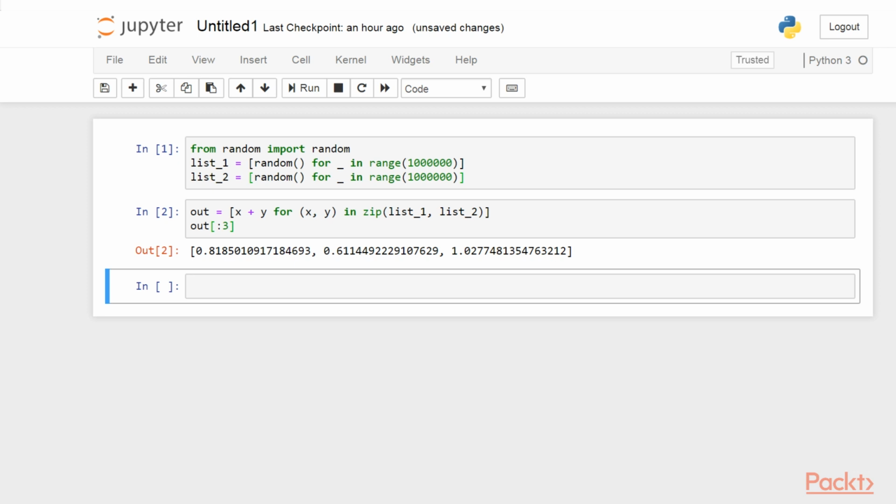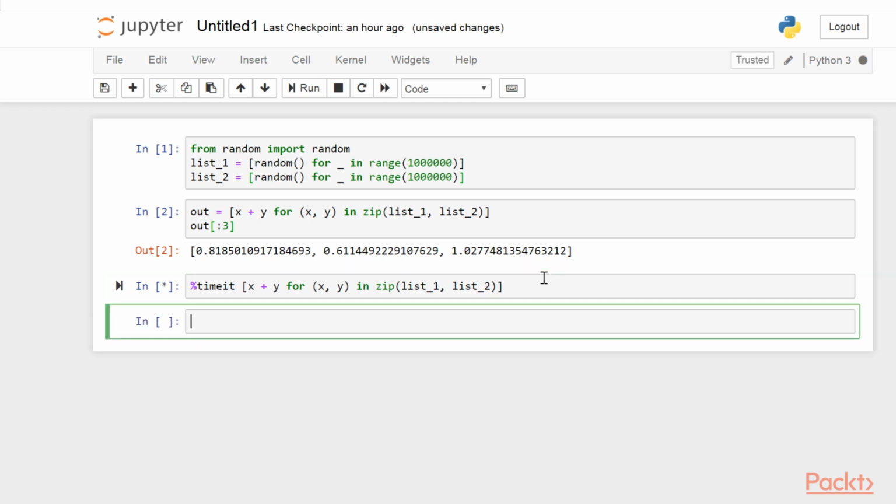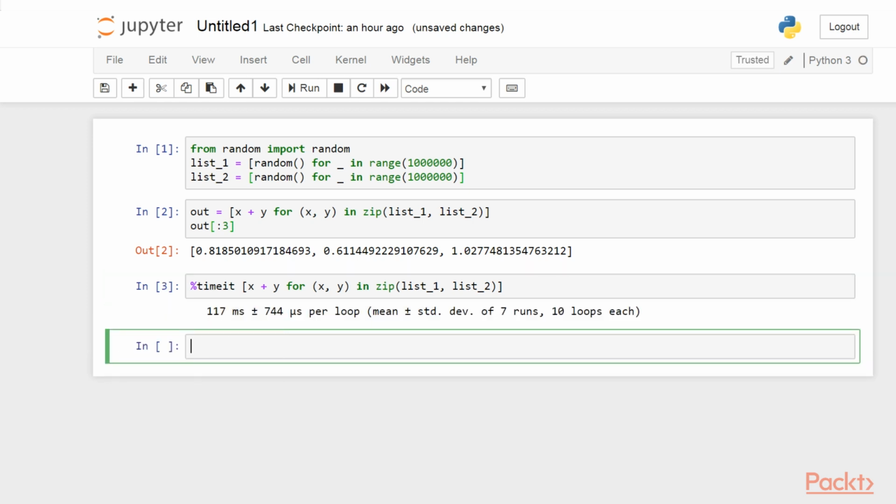How long does this operation take? Let's use IPython's timeit magic command to find out. It may take a few seconds. Done! As you can see, it took around 117 microseconds.